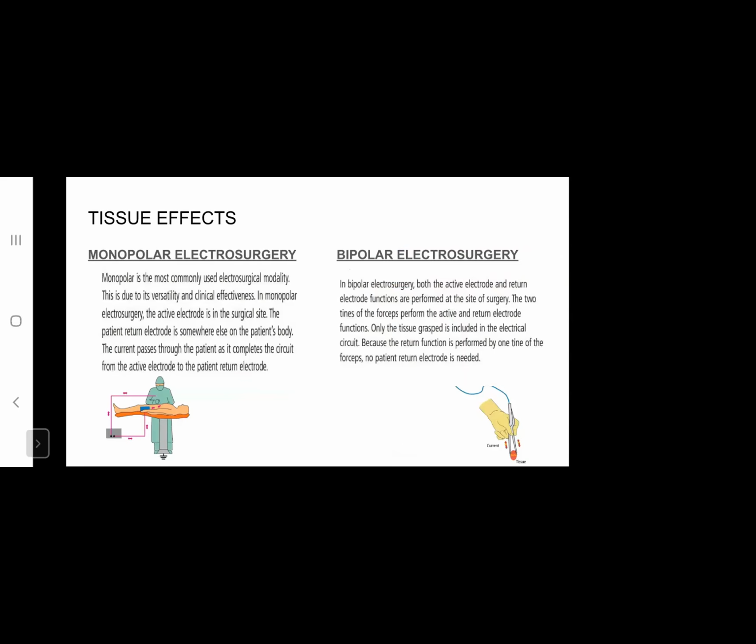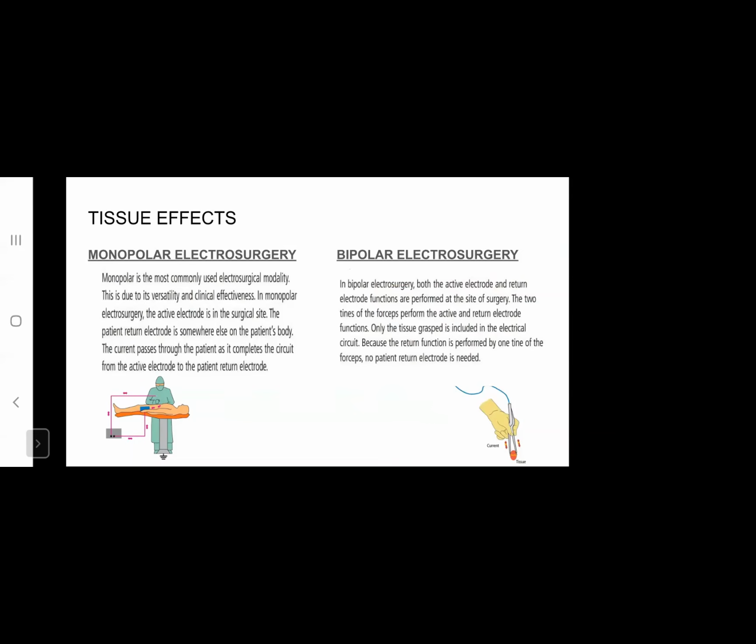So, the tissue effects depend on whether monopolar or bipolar electrosurgery is being used. Monopolar is the most commonly used electrosurgical modality. It is very versatile and effective. In monopolar surgery, the active electrode is at the surgical site, and the patient return electrode is somewhere else on the patient's body.